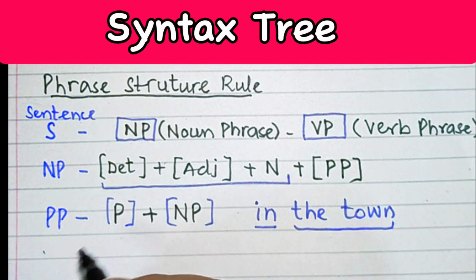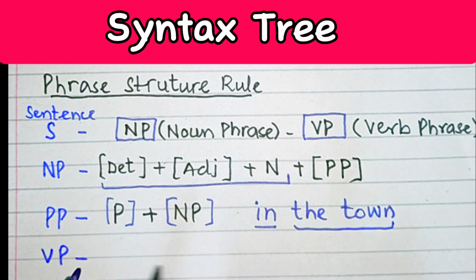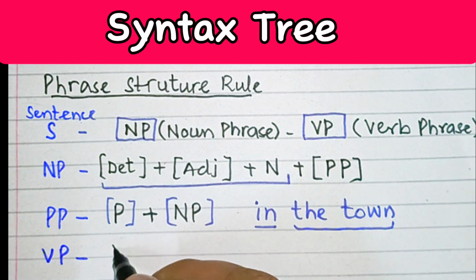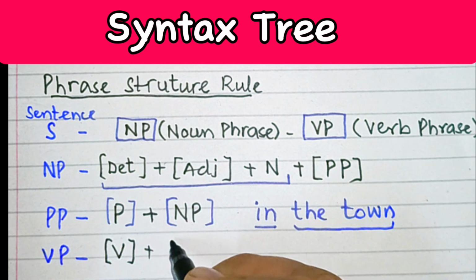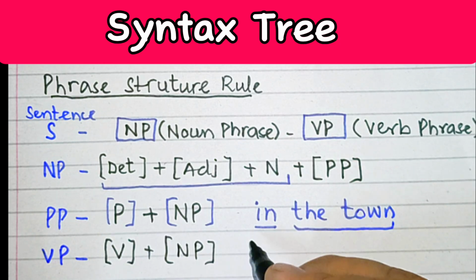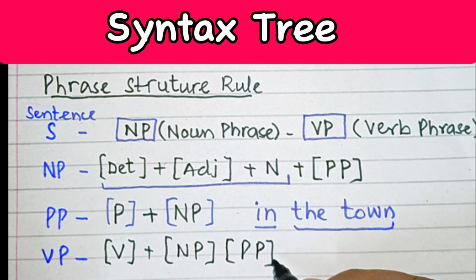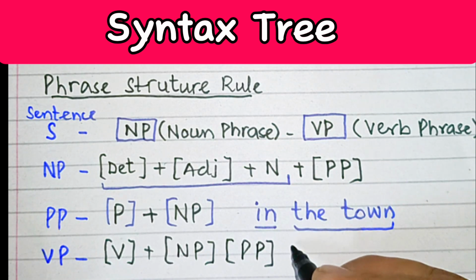Then we have got last one, that is VP. What is that VP? This is going to include a verb, and it may follow some noun phrase, and noun phrase may follow a PP, and there may be some adverb towards the end.